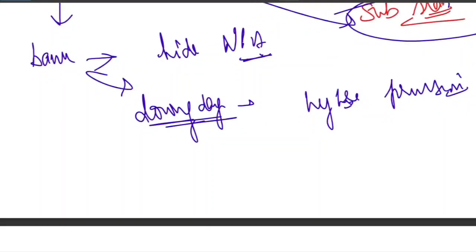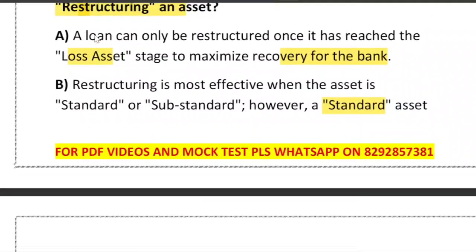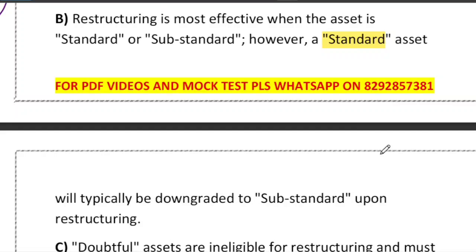So what are the options that they have provided? Option A says a loan can only be restructured once it has reached the loss asset stage. No, that's wrong. Loss asset has nothing to do with that. Restructuring is not done for a loss asset. A loss asset is basically worthless, so no recovery is expected, and restructuring makes no sense in the case of a loss asset. So option A is wrong. What about option B? B says it is most effective when the asset is standard or substandard. Yes, correct. B is the correct one.